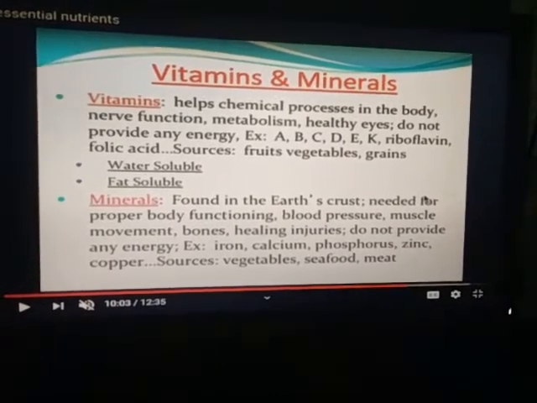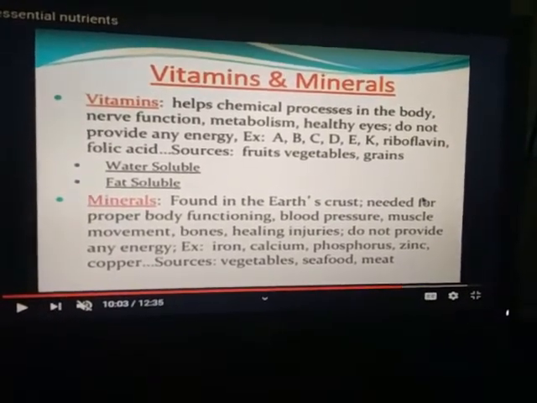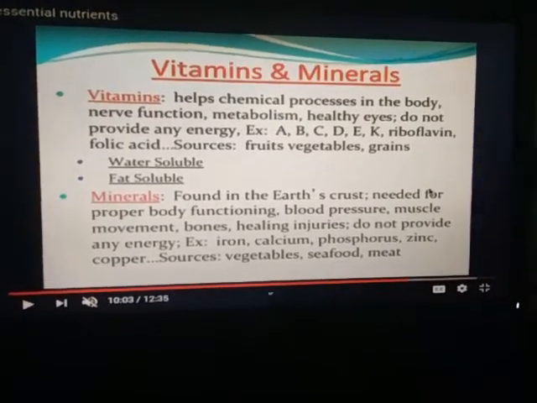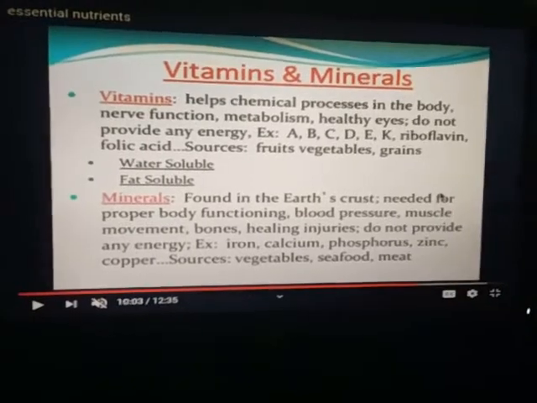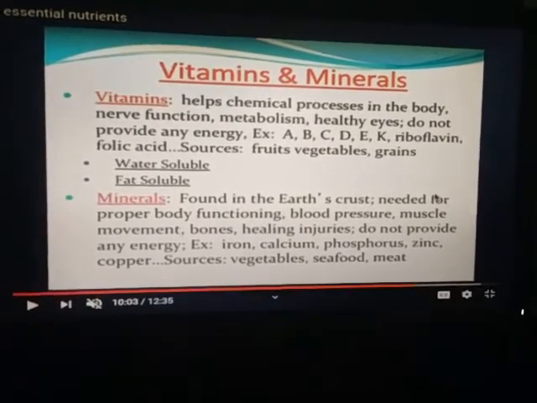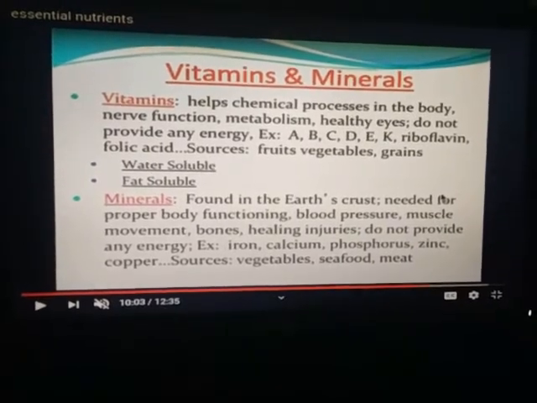And vitamin C is obtained from all citrus fruits, and due to deficiency of vitamin C, scurvy disease is caused. We have discussed this in the theory video already.